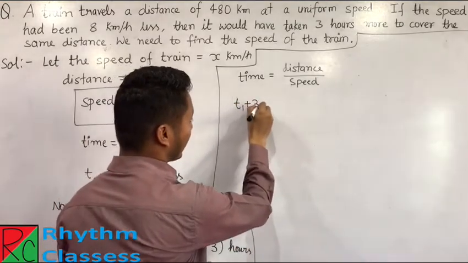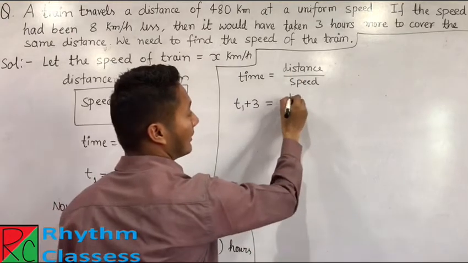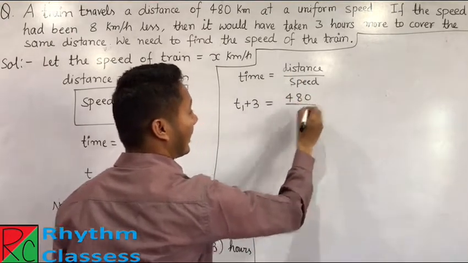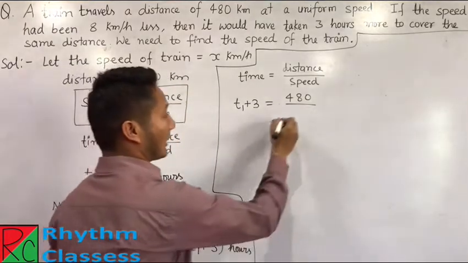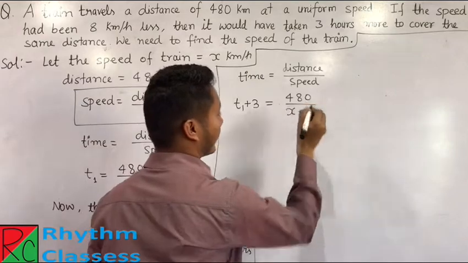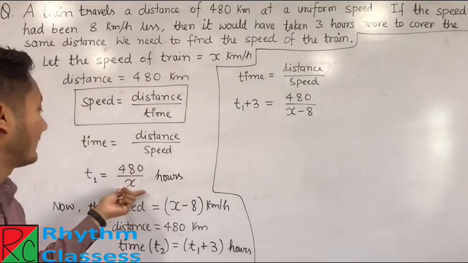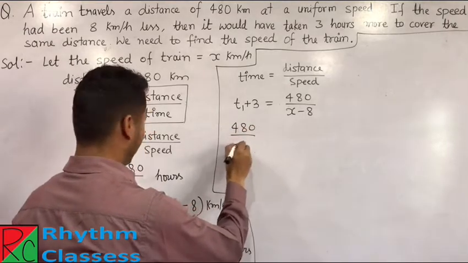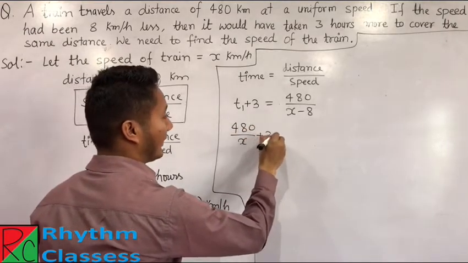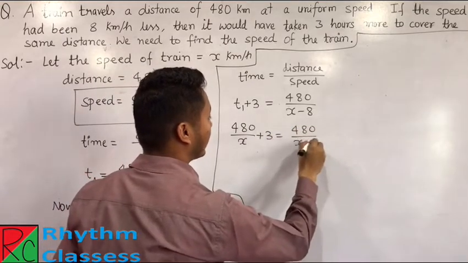T1 plus 3 hours equals distance 480 kilometer upon speed x minus 8 kilometer per hour. Okay, now if we put the value of T1, that is 480 upon x, plus 3 is equal to 480 upon x minus 8.